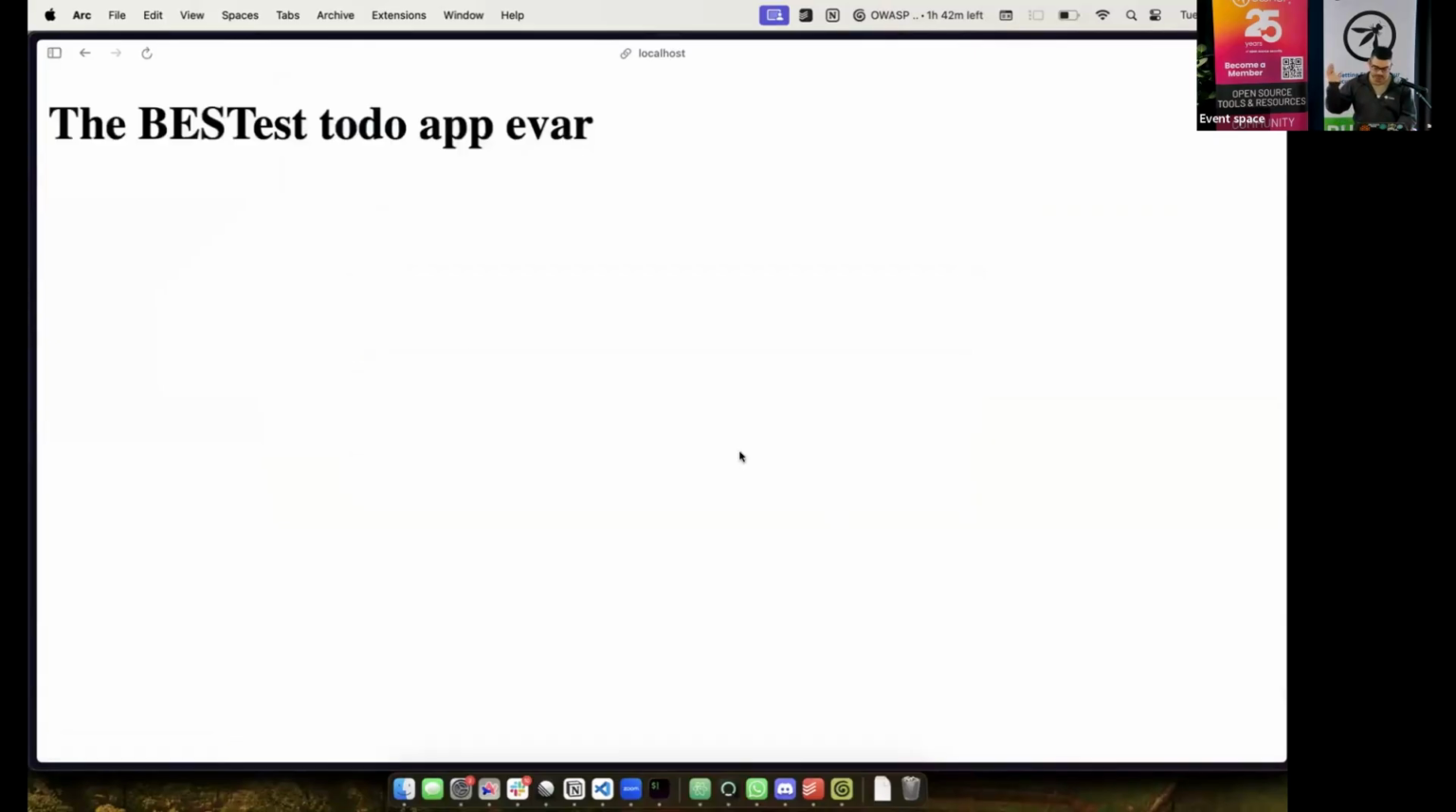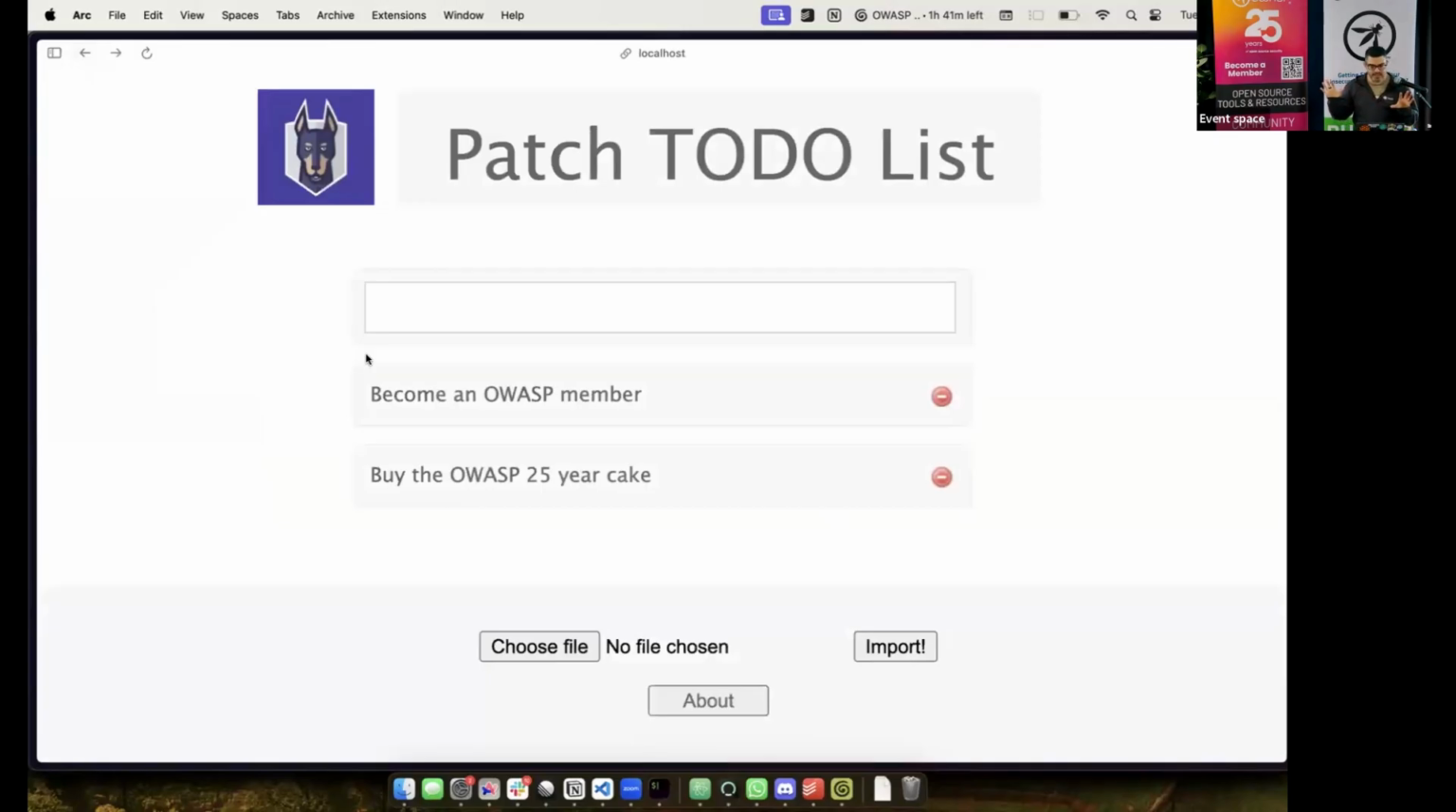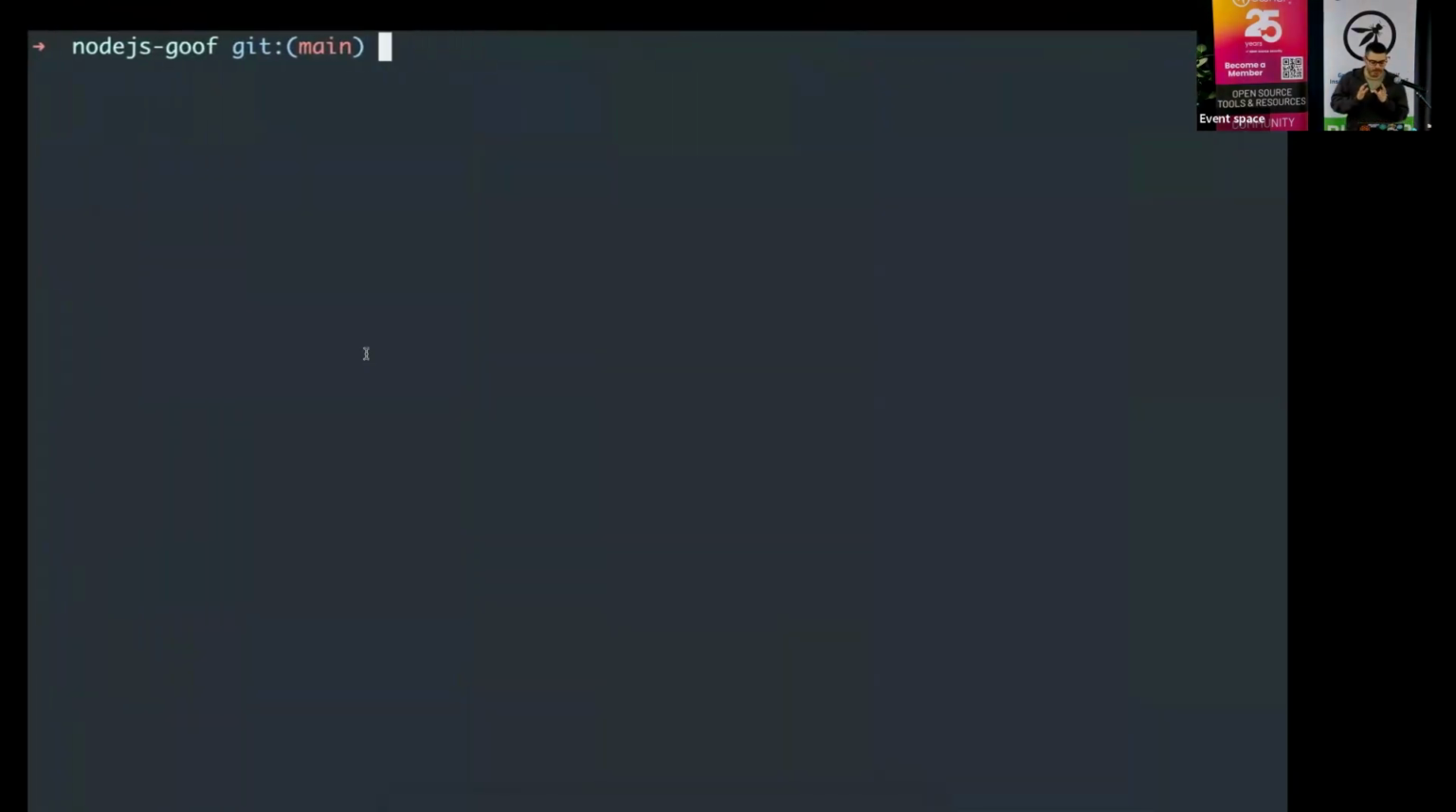There's also the about page, which is an incredibly modest about page and not very good. That application that we're going to attack, and I say attack, we're going to attack this application in just a second. Now, I've got my application here in my local environment, Node.js Goof.